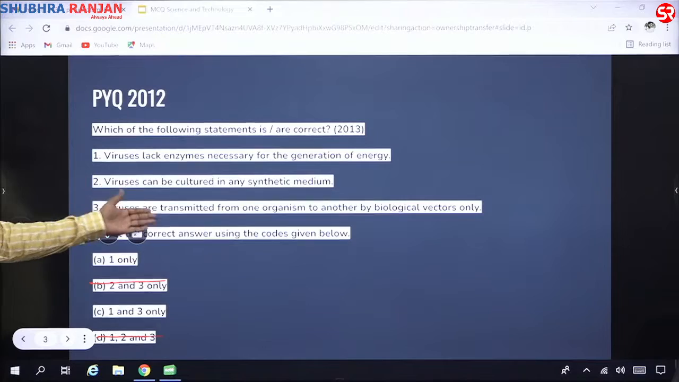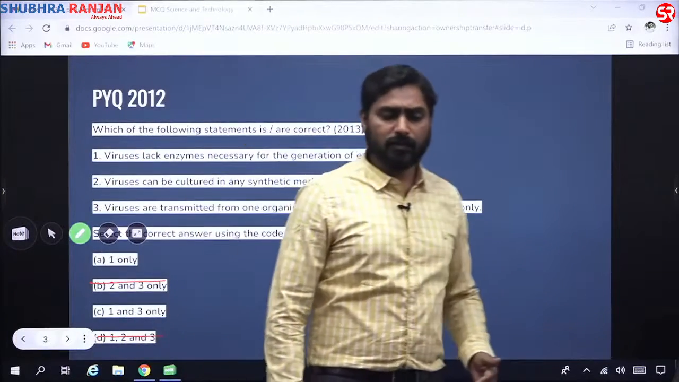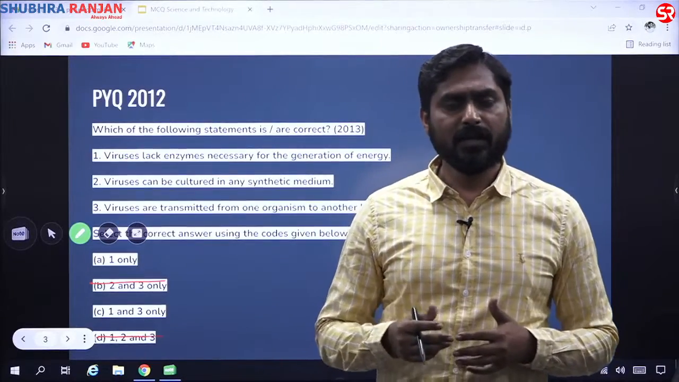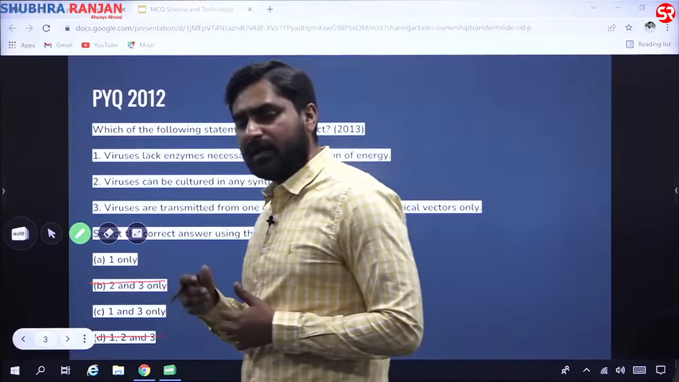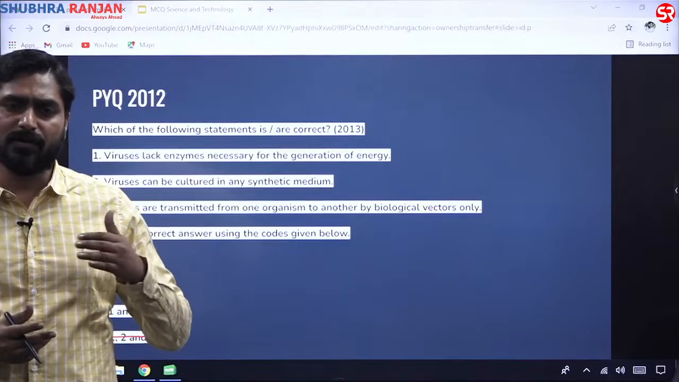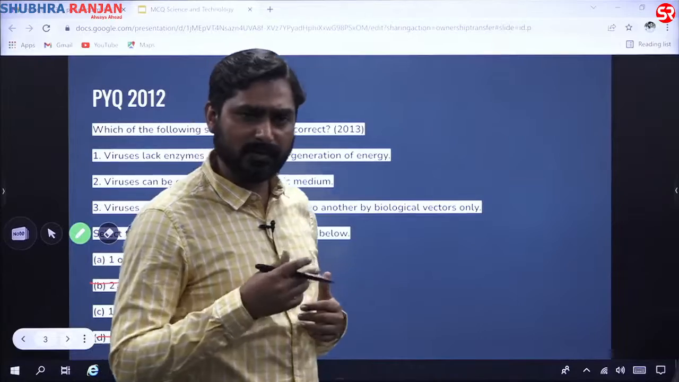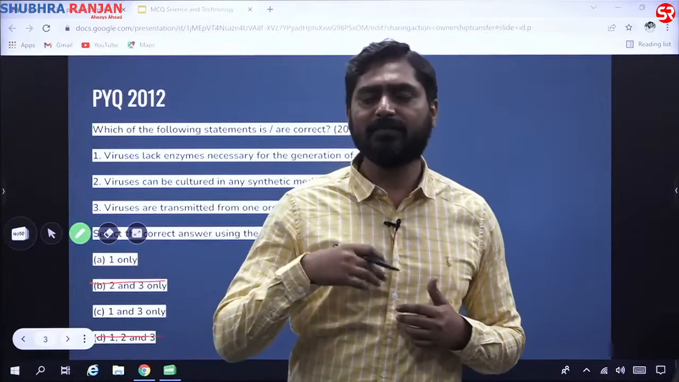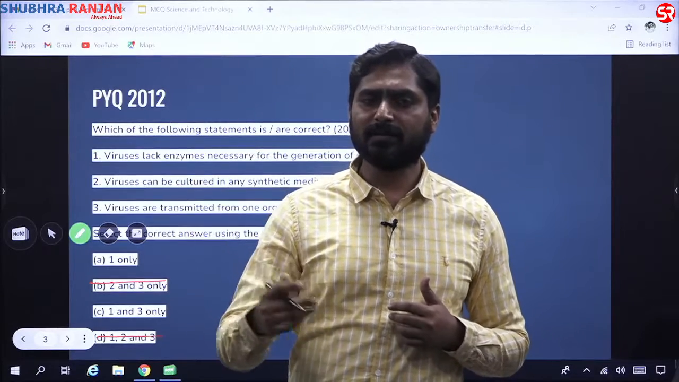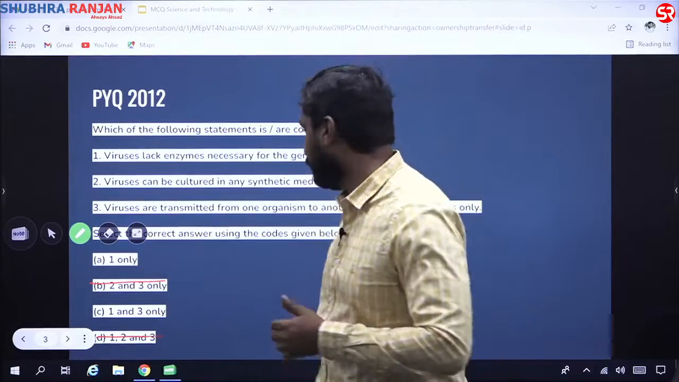Viruses are transmitted from one organism to another by biological vectors only. So you would have seen that mosquitoes are the carriers of most of the viruses. So viruses can be carried to other organisms only through vectors. It means what? Viruses are on the borders of the living and the dead. So only they are active inside a host cell. So if a human has to get infected by a virus, it can only come through a living organism. So most of the viruses come through mosquitoes or through some form of vectors. So this is a correct statement.